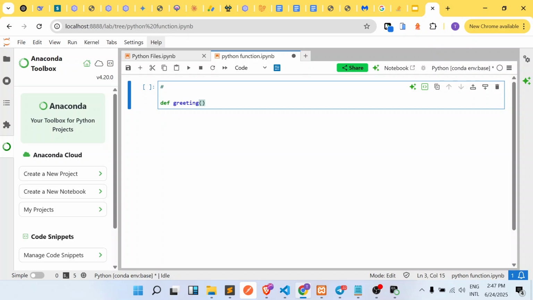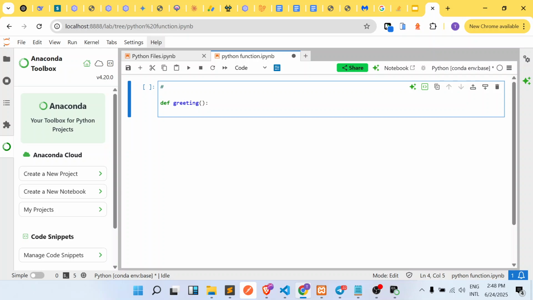And then once we've done that, we follow it with the colon. So first you use the def keyword, which tells Python that whatever follows next is going to be a function. Then the function name, and then you open and close the two brackets, followed by the colon. Now with that, you've actually defined a function. Every other thing after that line will be what you want your function to do for you. In this particular instance, we want this function to print good morning. So anytime somebody calls this function, it's going to greet with good morning.